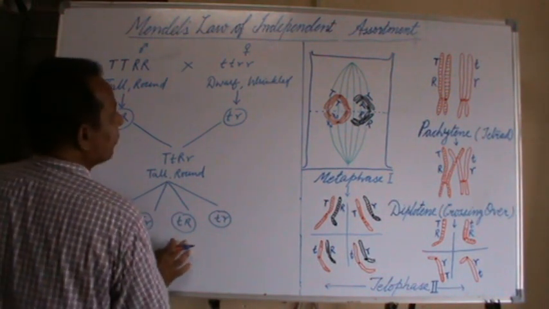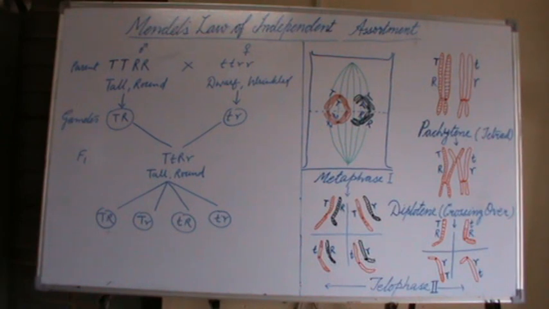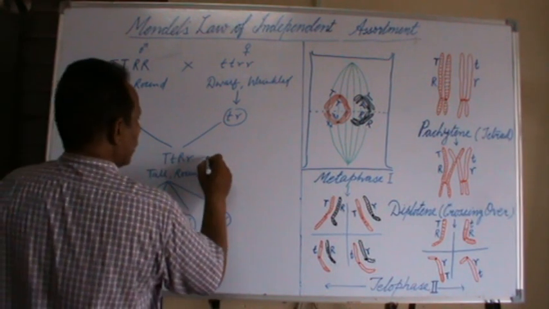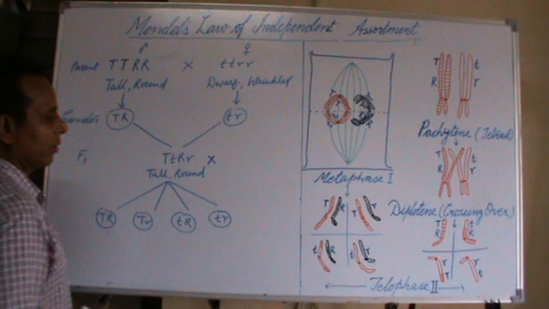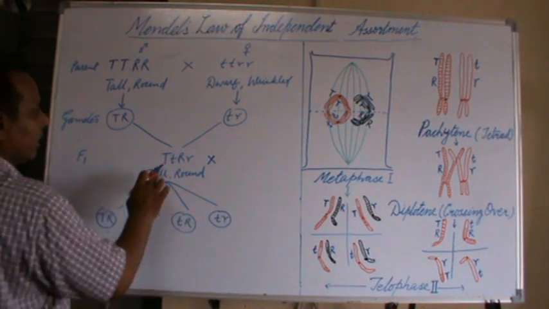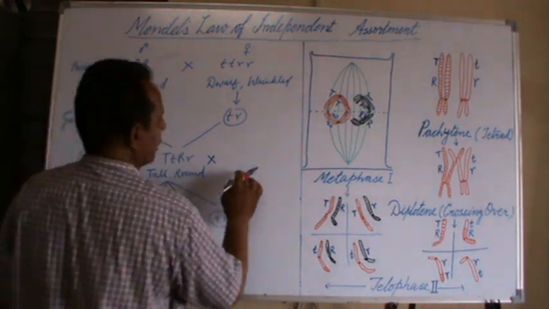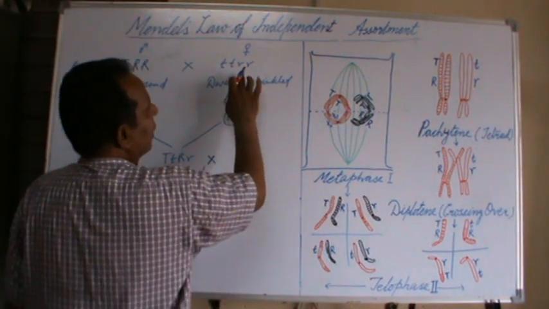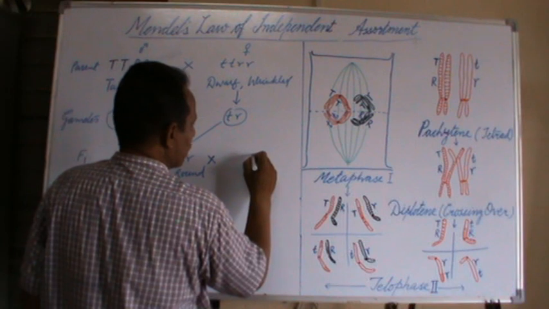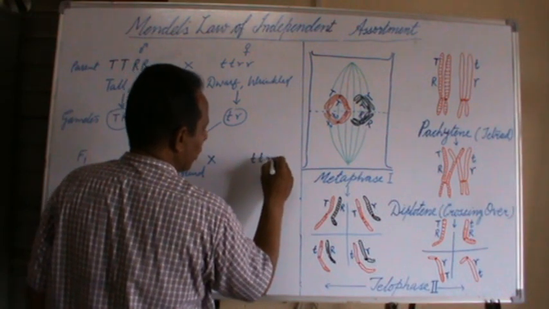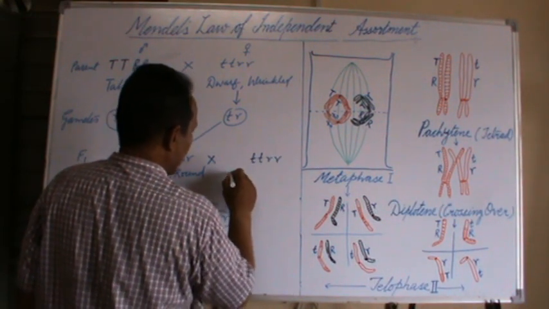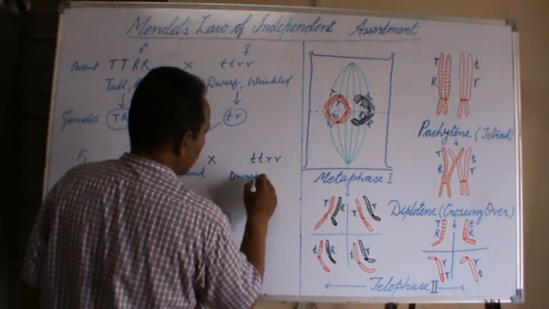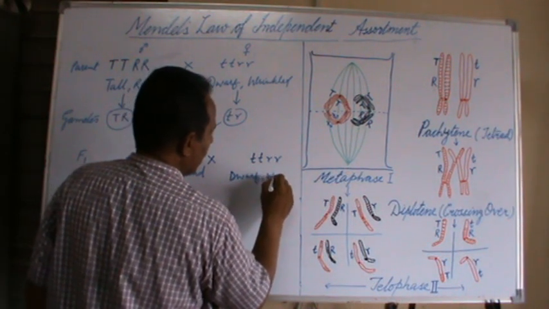To prove the law of independent assortment, we use the test cross by crossing the F1 hybrid with a plant similar to the recessive parent, that is small t, small t, small r, small r, dwarf, wrinkled.